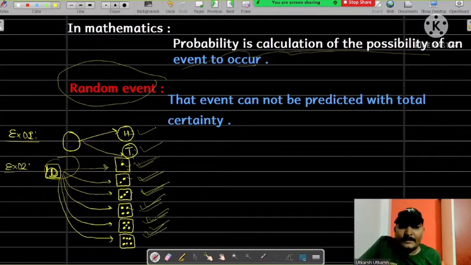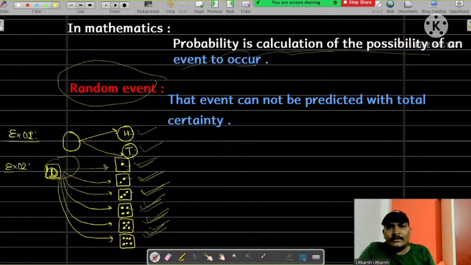Now if I ask anybody what is the probability that we will get 3, what is the chance of getting 3, then it's not sure. We can get 1, 2, 4, 5, 6, and we can also get 3. Such events are called random events. Means the occurrence cannot be predicted definitely, but it will occur definitely.